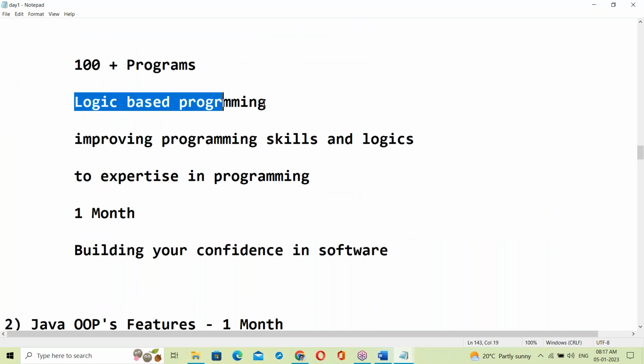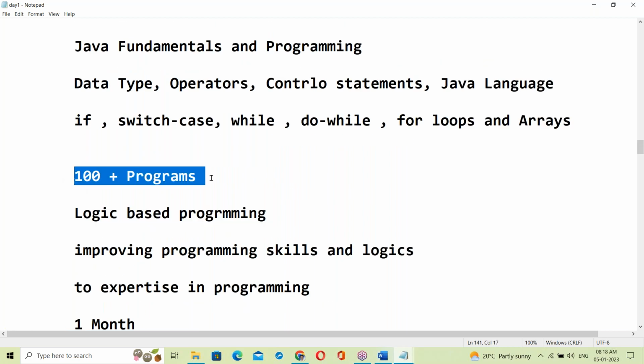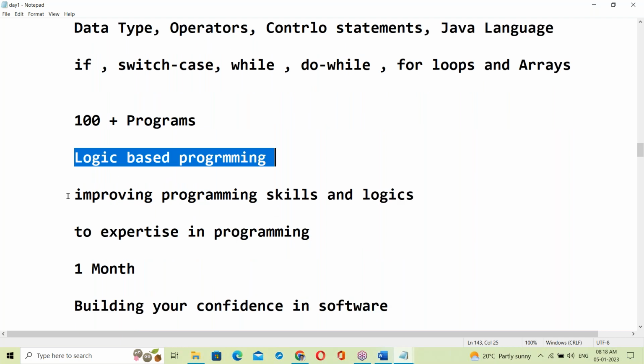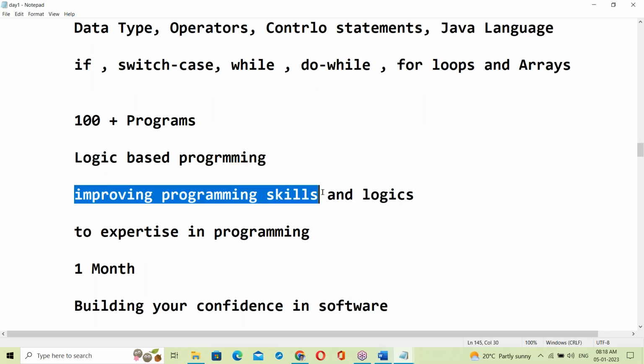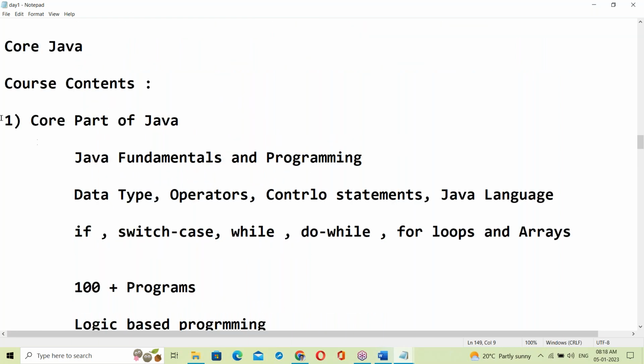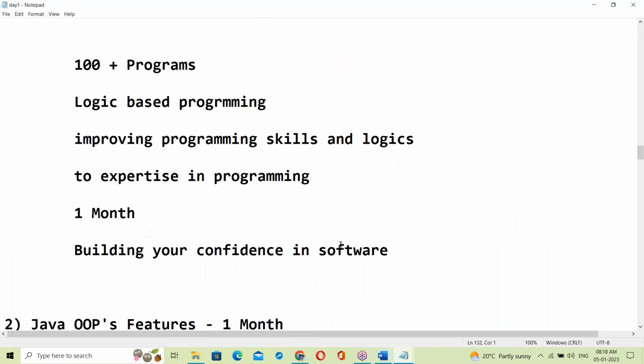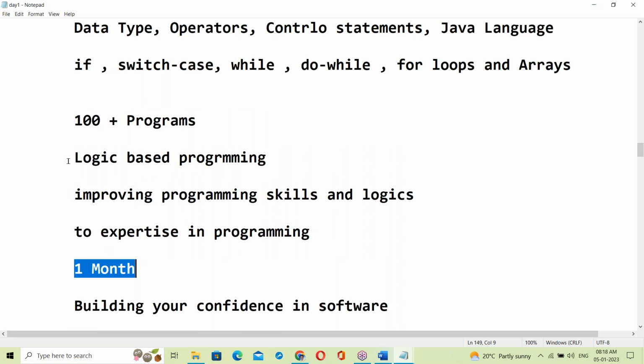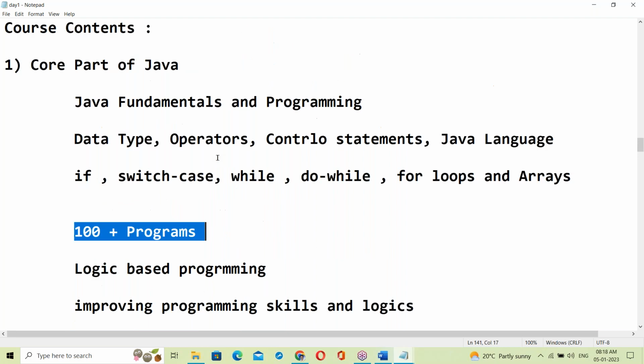In the first 1 month, we discuss 100 plus programs, completely logic-based, focusing on improving programming skills and logic to become expert in programming and building your confidence in software.